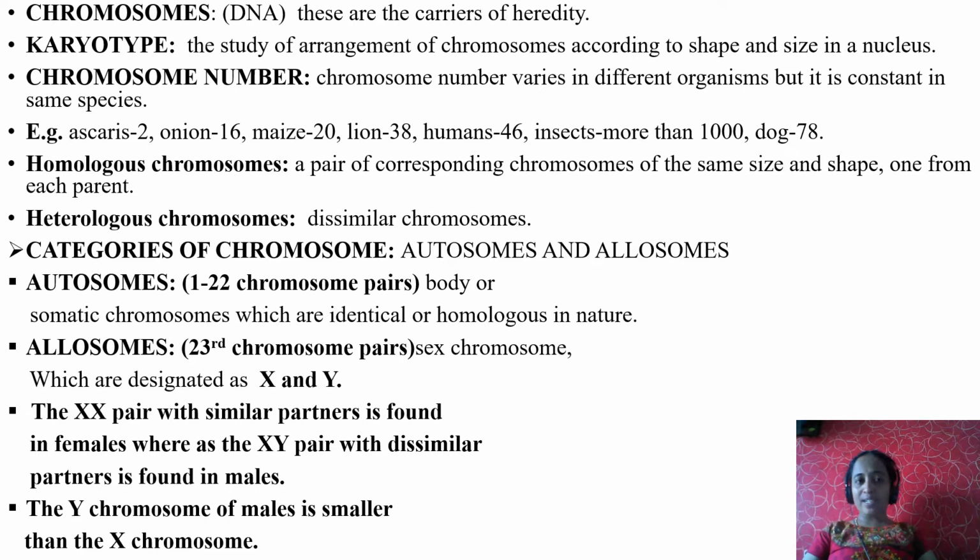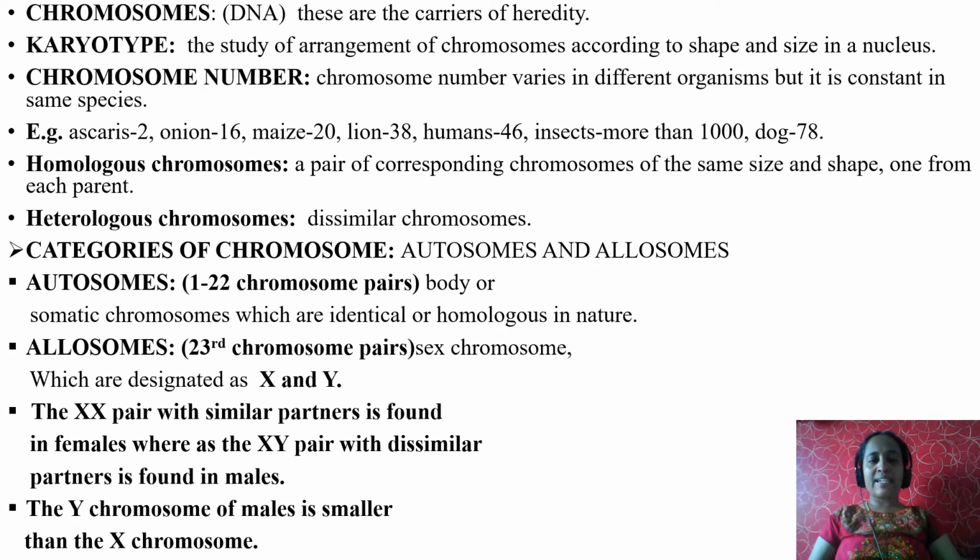Heterologous chromosomes, as the name indicates, hetero means different, dissimilar chromosomes. Dissimilar chromosomes in the sense that the two chromosomes from both the parents are dissimilar in nature. They are not similar in size as well as shape. Those are called heterologous chromosomes. Now, categories of chromosomes. Chromosomes are categorized into two types. One is autosomes, another one is allosomes.